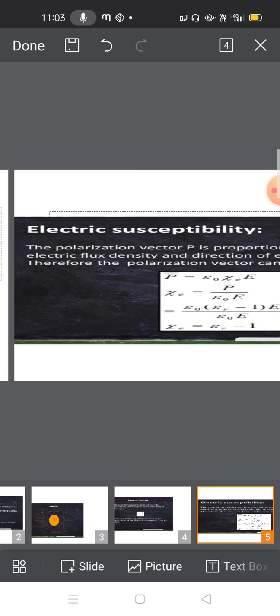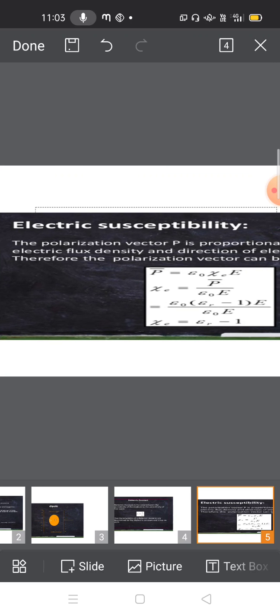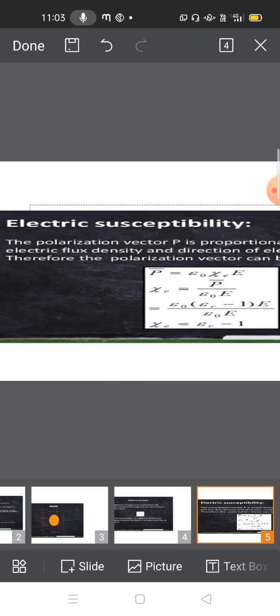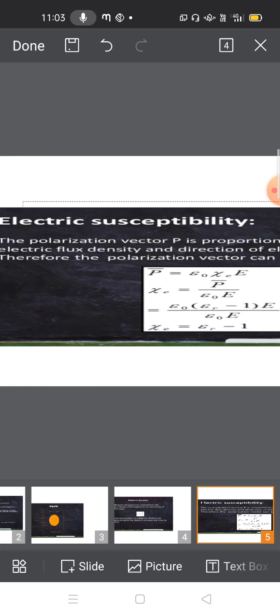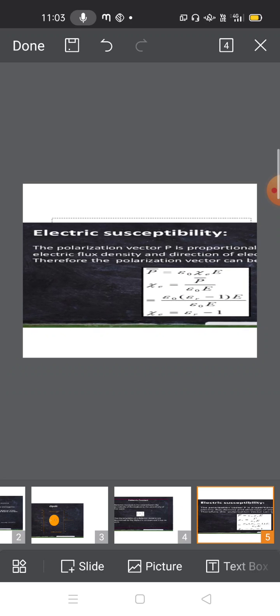That means epsilon r is equal to 1 plus xi e. So you should understand that the relative permittivity is equal to 1 plus xi e, the electrical susceptibility. That is the main relation between electrical susceptibility and the dielectric constant, or relative permittivity, of the material.